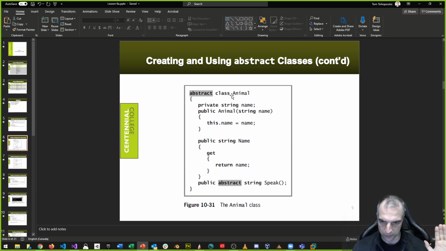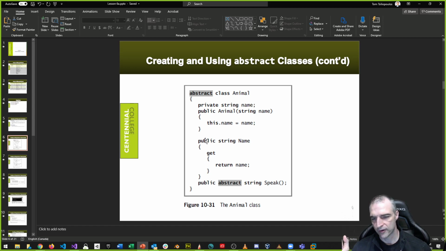I'm using the same words because they mean very similar things in different languages, and I want to keep it generic here because you're learning C#, but you can apply these same concepts to Java, C++, Python, other languages, okay, as an example. So again, notice that we have a public animal property. We have a private name string.